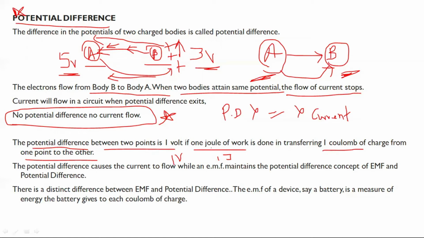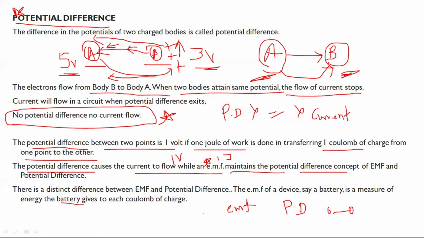Okay, the potential difference causes the current to flow while an EMF maintains the potential difference. Now, friends, there is a difference between EMF and potential difference. The potential difference is the actual difference that exists between the two ends of the body or two bodies.